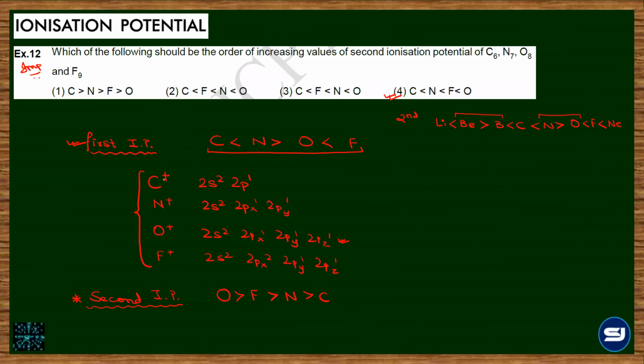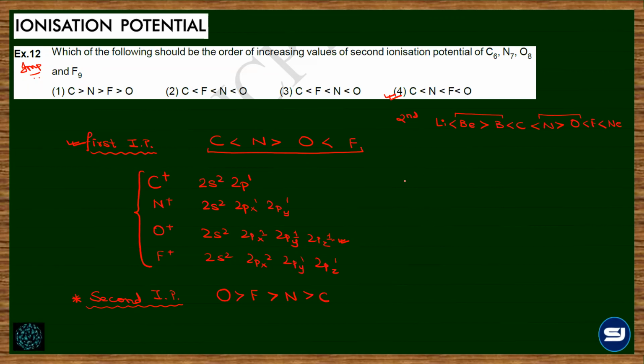So the configuration for carbon plus is 2s2 2p1, and the rest I have written. Now with respect to the configuration which is found to be the most stable, this has become half filled, no? And the half filled configuration is found to be highly stable. So if I now have to remove the second electron, the energy required for the O plus species would be high, no? Yes, sir.